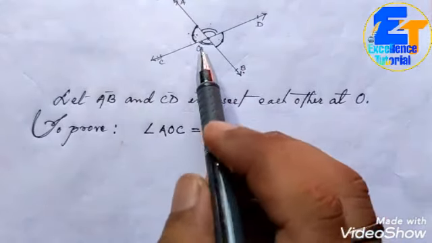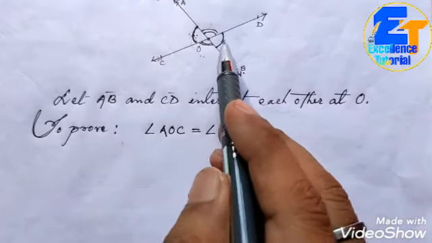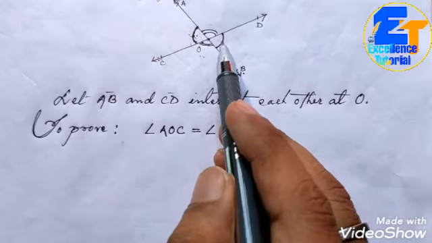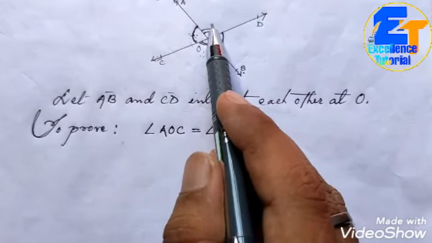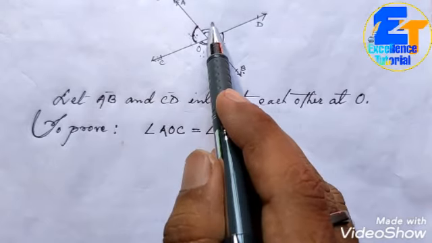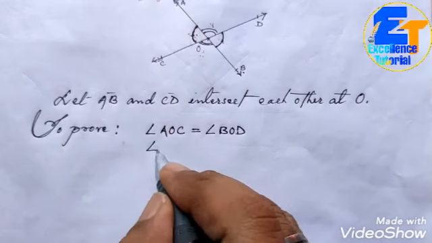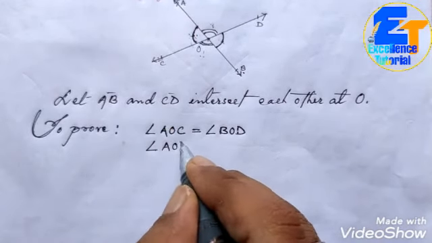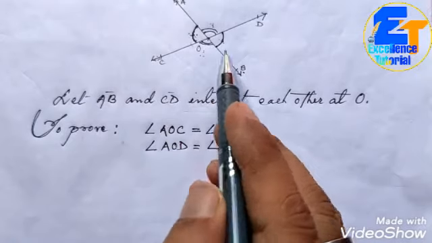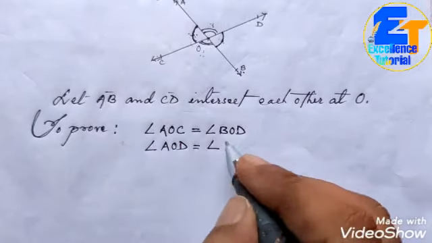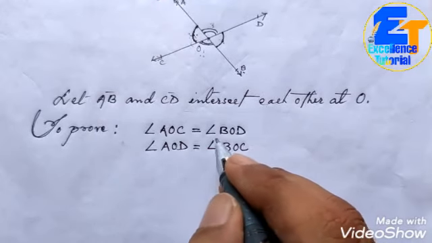In the same way, we have written these two. We are going to show that this pair of vertically opposite angles is equal, and this pair of vertically opposite angles is also equal. The name of this angle is AOD. Angle AOD will be equal to angle BOC, the name of this angle. So we are going to prove this.